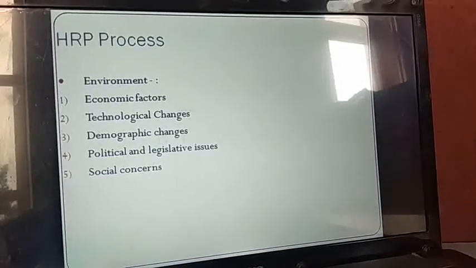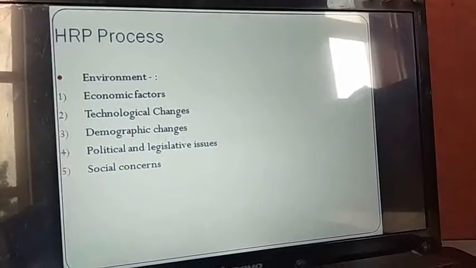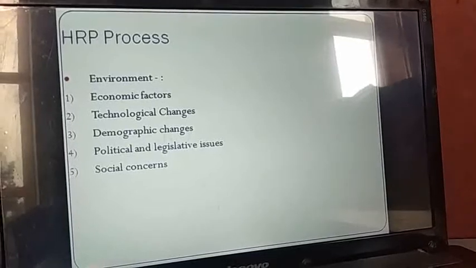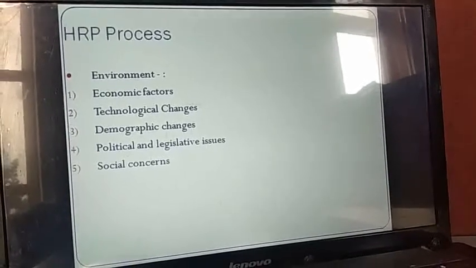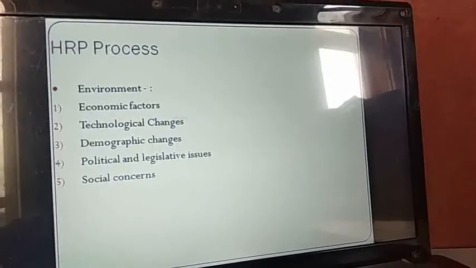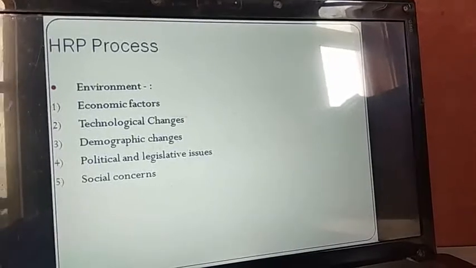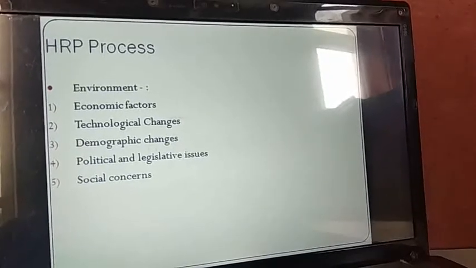Let's say a company functioning in Maharashtra may have a different consideration for its people, those who are working in the organization, in comparison to, let's say, Uttar Pradesh, because the working norms also change according to the region and the political dictum that is prevailing in a particular region, right?